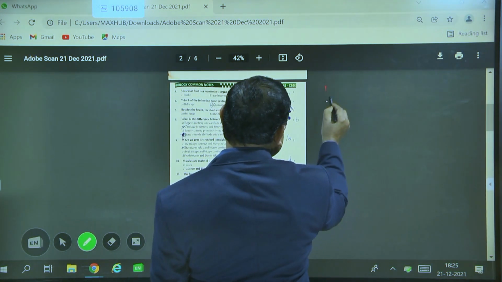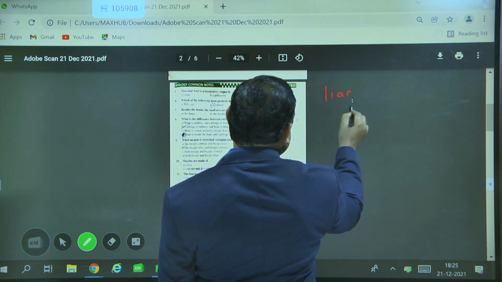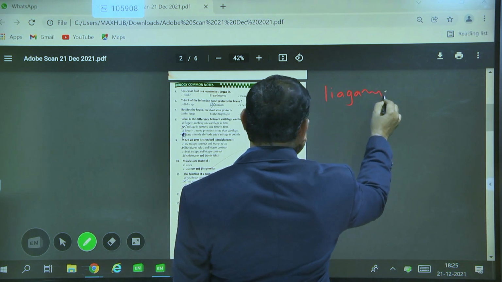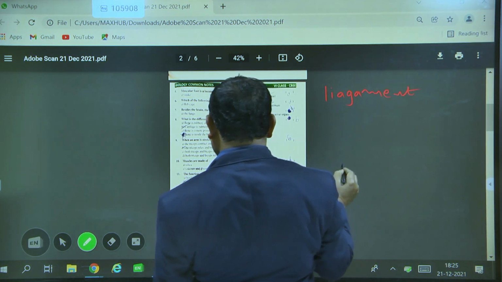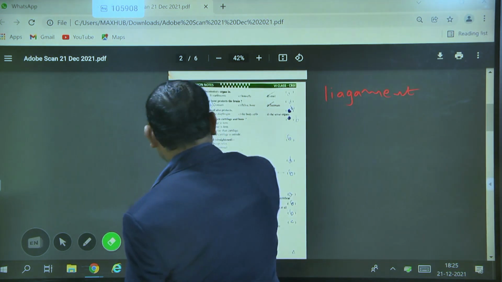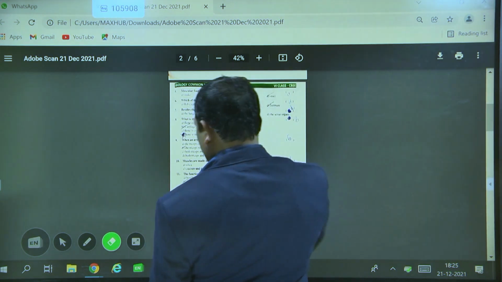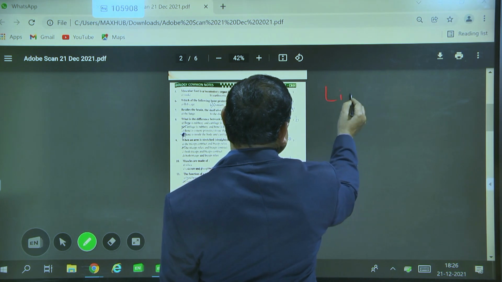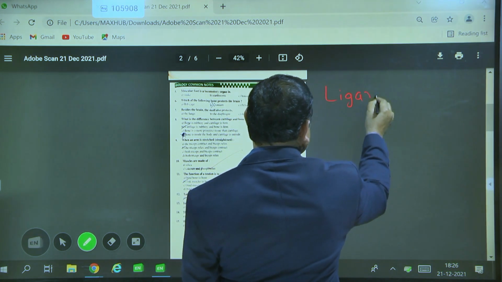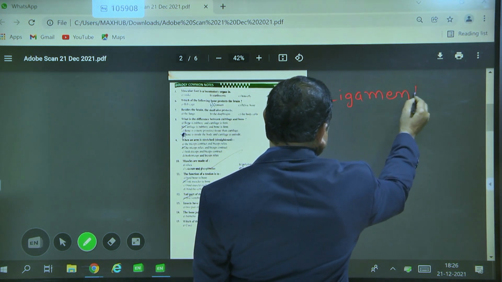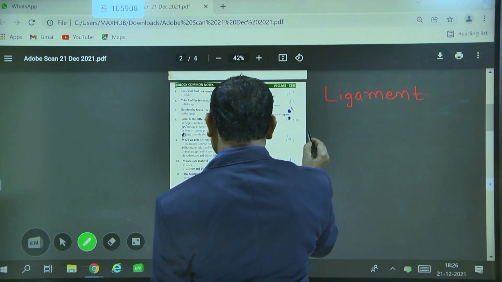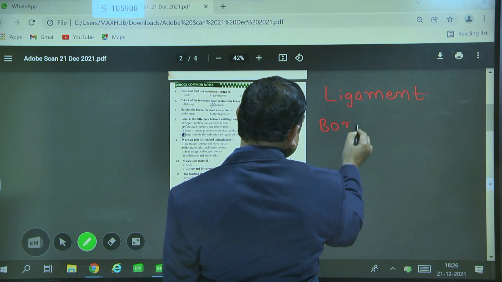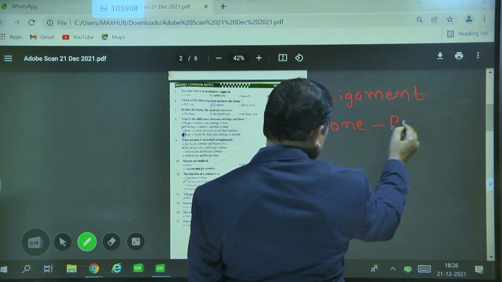The ligament is helpful in connecting one bone to another bone.